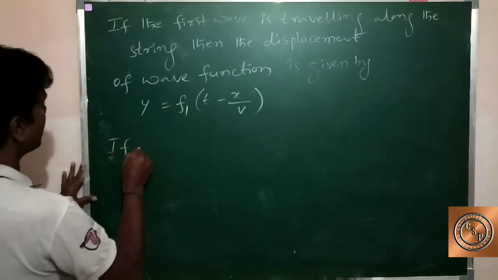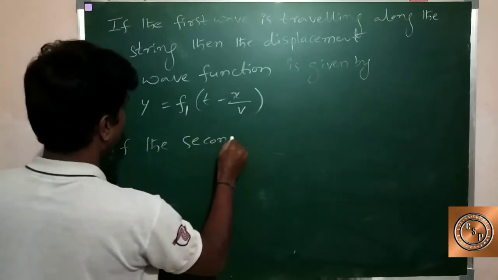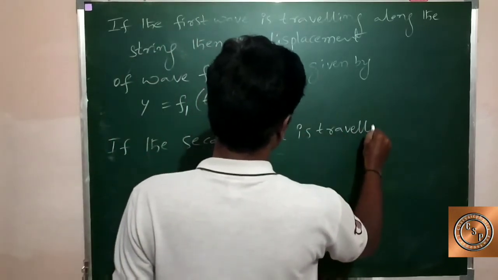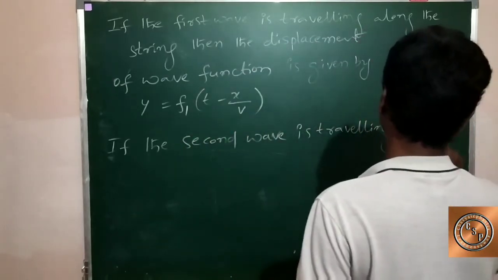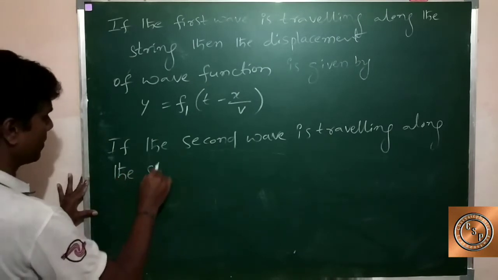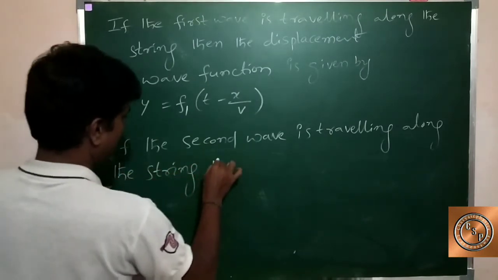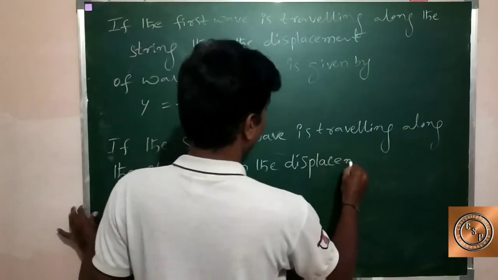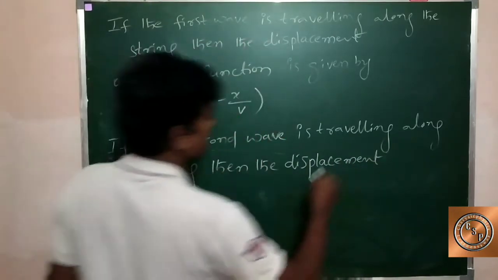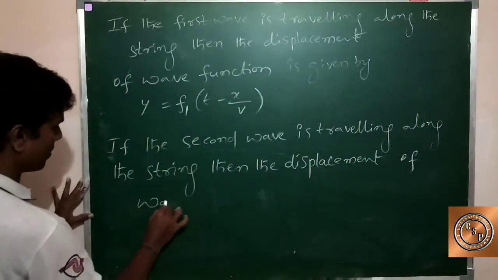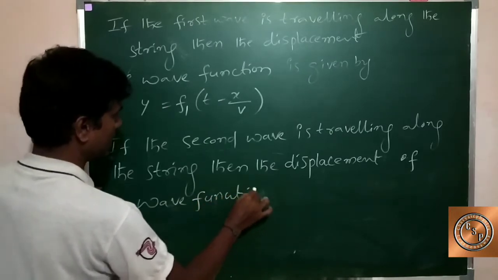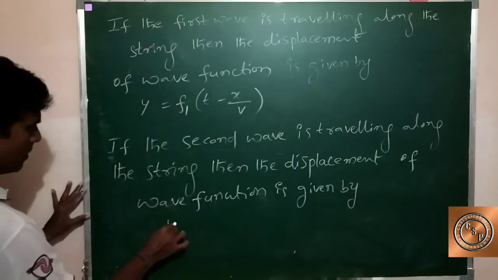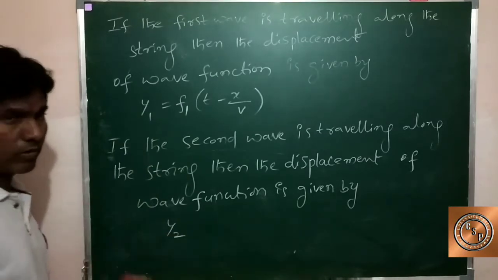Now, if the second wave is traveling along the string, then the displacement of the wave function is given by y2, the second wave along the string.